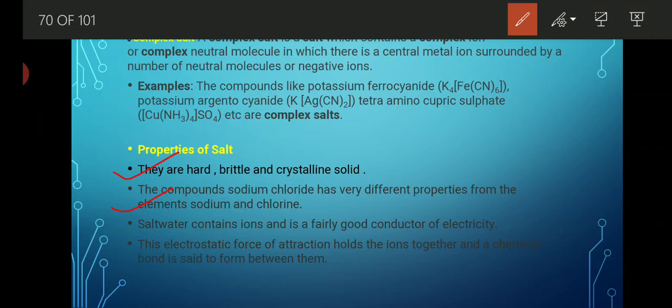Now, the next point is that salt water contains ions and is a fairly good conductor of electricity. Whenever we dissolve any salt in water, it gets dissociated into its appropriate ions, and because it contains ions, it is able to conduct electricity. This electrostatic force of attraction holds the ions together and a chemical bond is said to form between them. Because it is hard in nature, one type of force of attraction is working, known as intermolecular force of attraction, which binds all molecules together and gives rigidity to the structure of any salt.